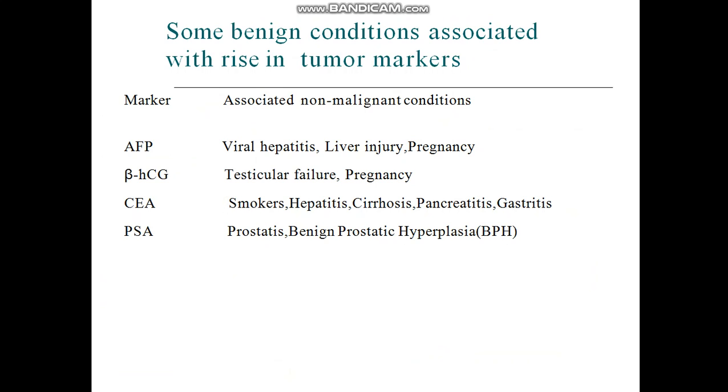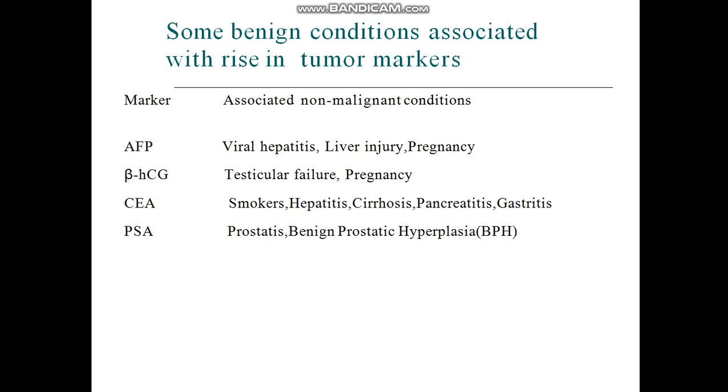Some benign conditions are associated with a rise in tumor markers. Actually, a benign tumor is a non-cancerous tumor. It should not spread to other parts of the body like a malignant tumor, but some tumor marker levels also increase in such benign conditions.